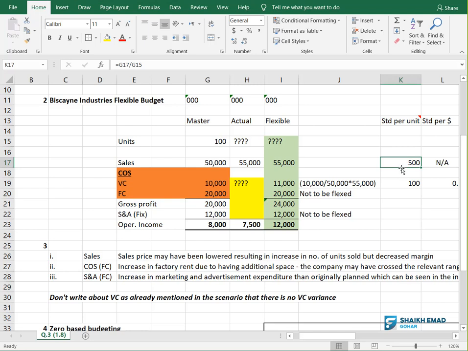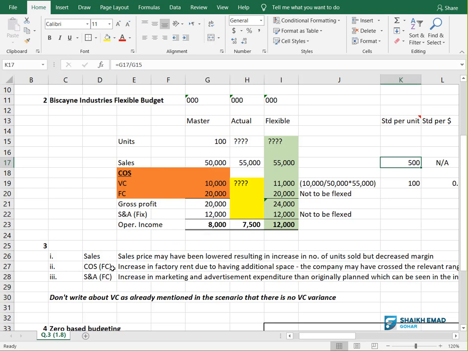We don't know, so we cannot comment on this, but we can write the overall possible reason that sales price may have been lowered. Because we need to tell the examiner why sales have increased. First of all, we need to tell him why sales have increased. We say the price is lowered to increase the number of units. But the margin is decreased, and because of that, the operating income has decreased.